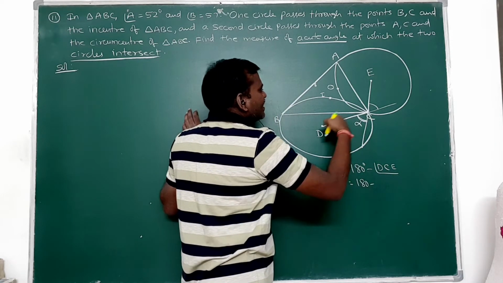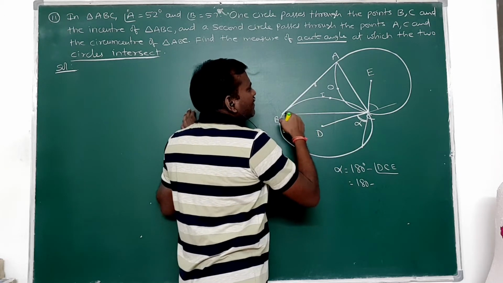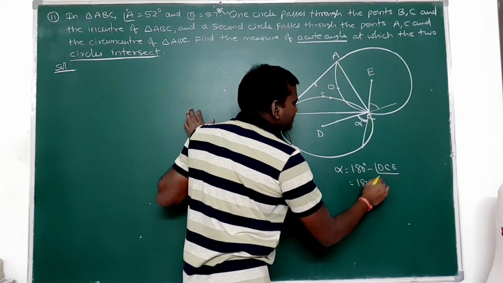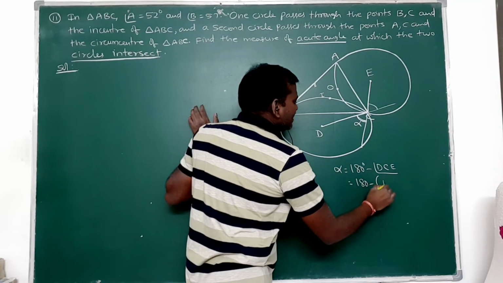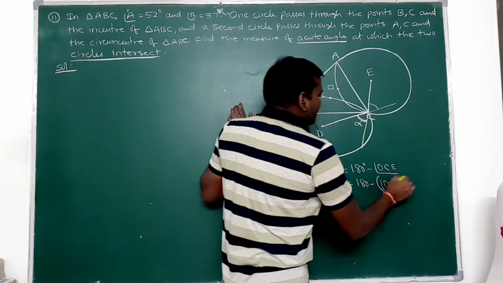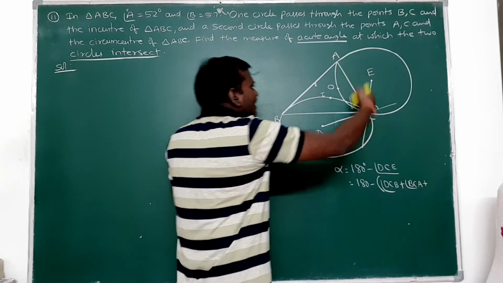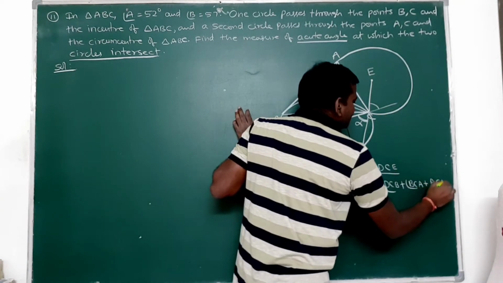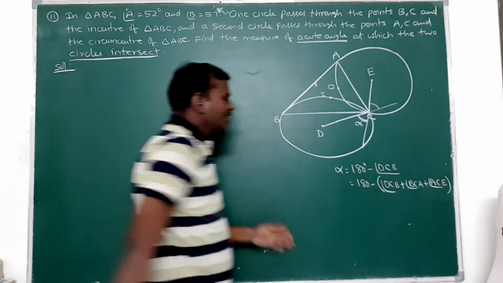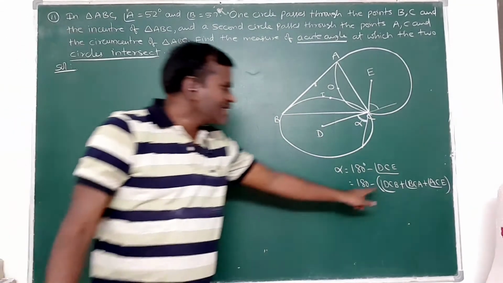Angle DCE is angle DCB plus angle BCA plus angle ACE. Am I right? So if I know these three angles, then alpha can be found. Now our aim is to find these three angles.